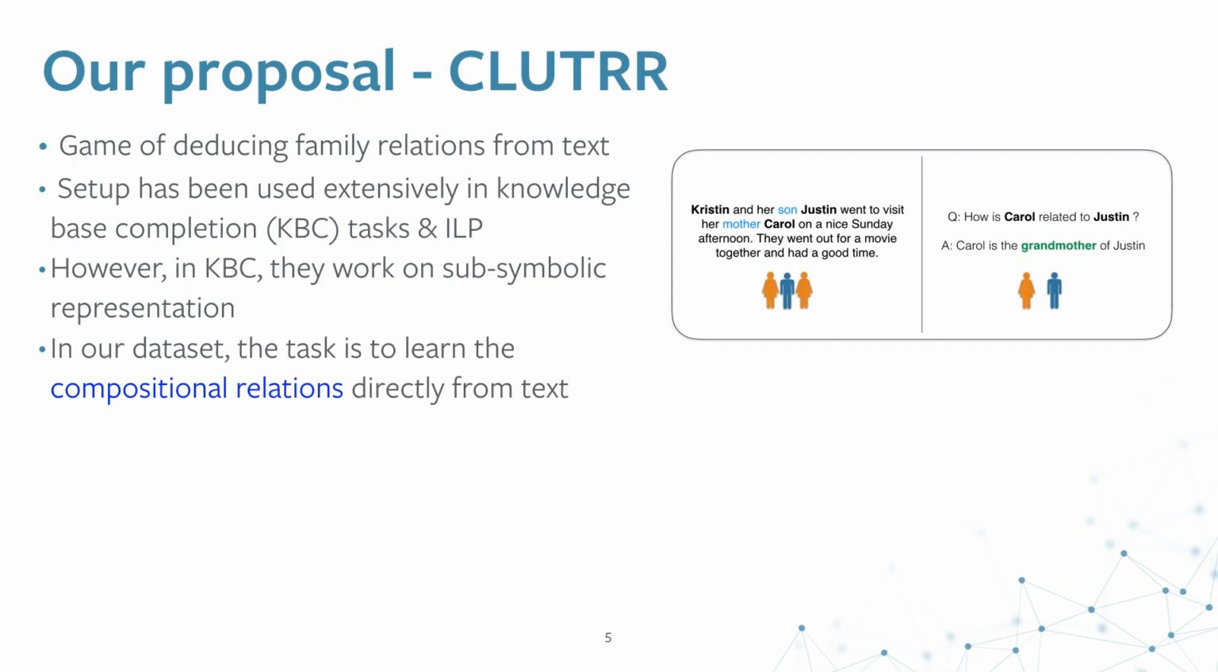Thus, our proposal, CLUTRR. CLUTRR is a game of deducing family relations from text. This setup has been used extensively in knowledge-based completion tasks and in inductive logic programming. However, in knowledge-based completion, they work on subsymbolic representations for entities and relations. In our dataset, the task is to learn the compositional relations directly from the text.